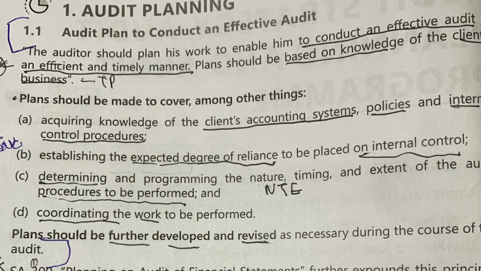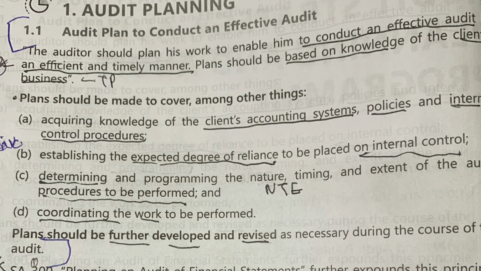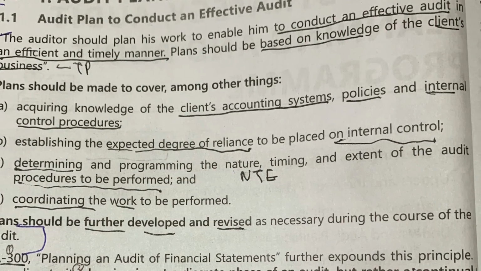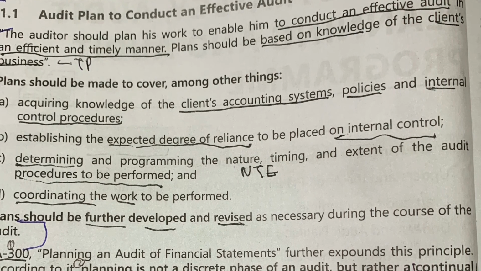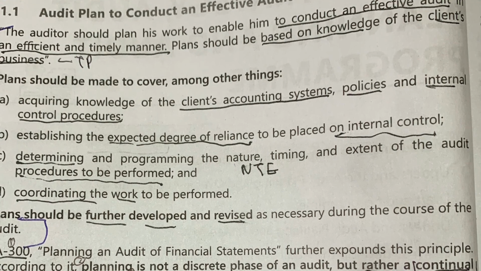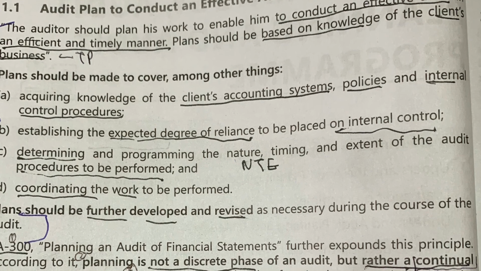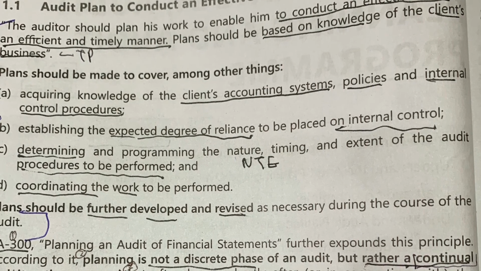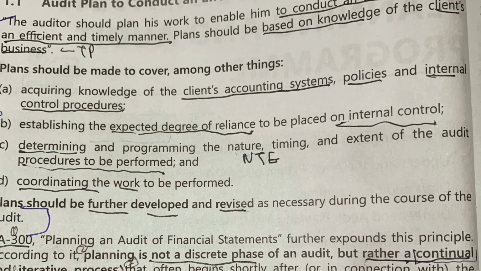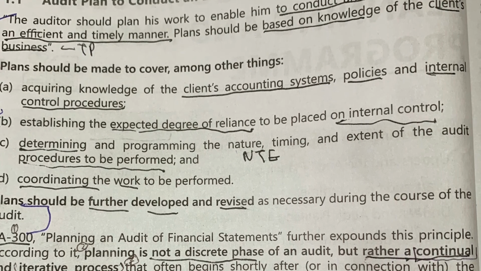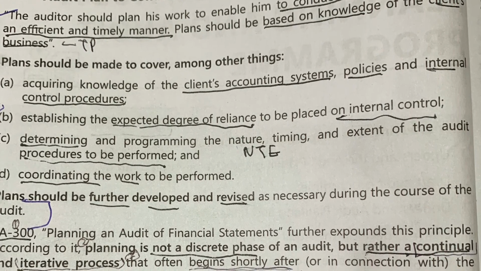Plan should be made to cover, among other things, acquire knowledge of client's accounting system, policies and internal control procedure, establishing the expected degree of reliance to be placed on internal control, determining and programming the nature, time and extent of audit procedure to be performed, coordinating the work to be performed. Plan should be further developed and revised as necessary during the course of audit. So, these are the basic planning points.